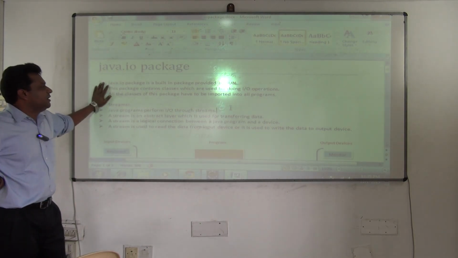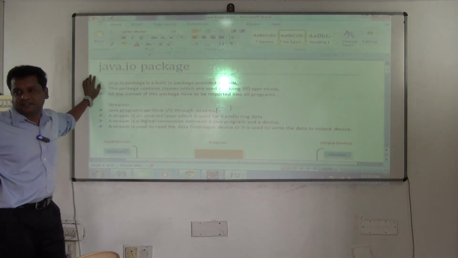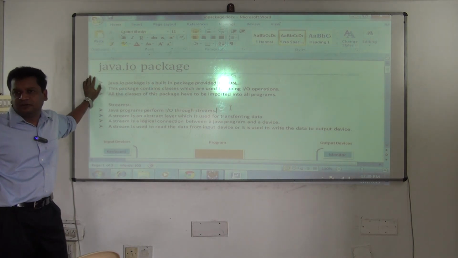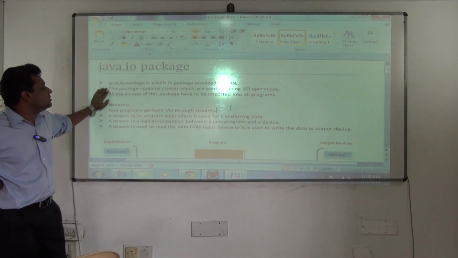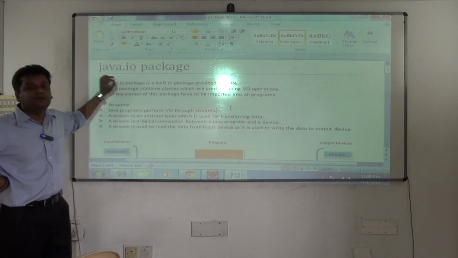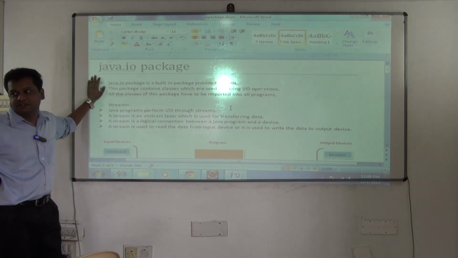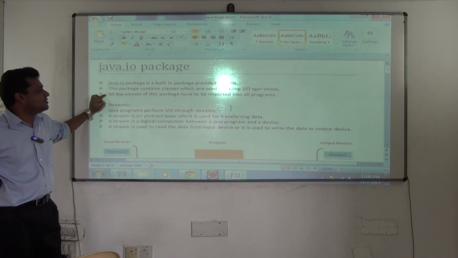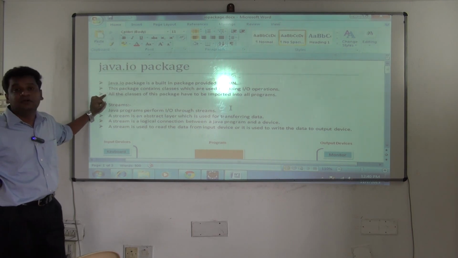See, the java.io package is a built-in package provided by Sun. Built-in, so we are not writing any code now. This package contains classes which are used for doing what? Input-output operations. Already we have used some things, but we'll have clarity on that subject. Next, all the classes of this package have to be imported into all programs.